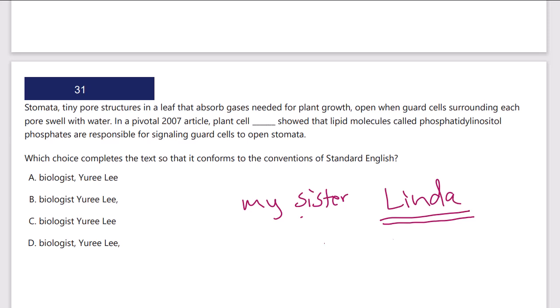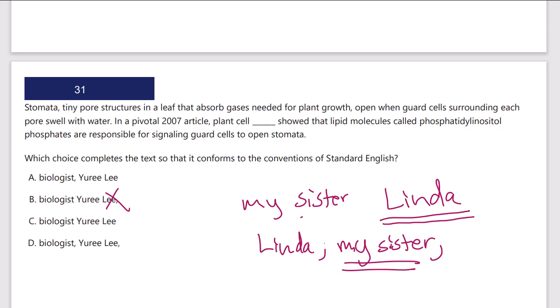On the other hand, if I said it the other way around, Linda, my sister, and this is assuming I have more than one sister, and I do, there's Lori and other sisters, then my sister is just extra information. I've already identified Linda, and therefore my sister, the second part, the appositive, is non-restrictive, which says it must be separated by commas. Now note, I'm going to have commas on both sides of the appositive, the second part, or no commas on both sides. You will never have commas on one side or the other. So the answers that have commas on one side are wrong.